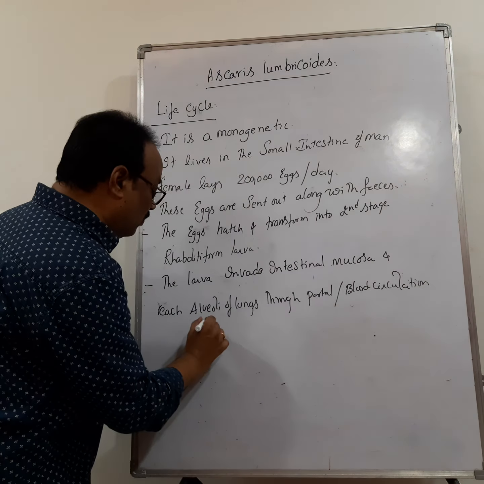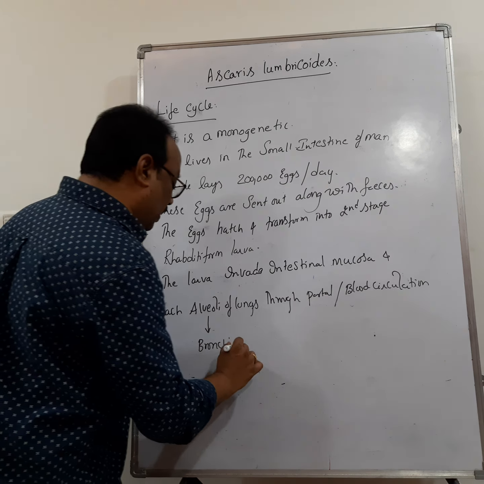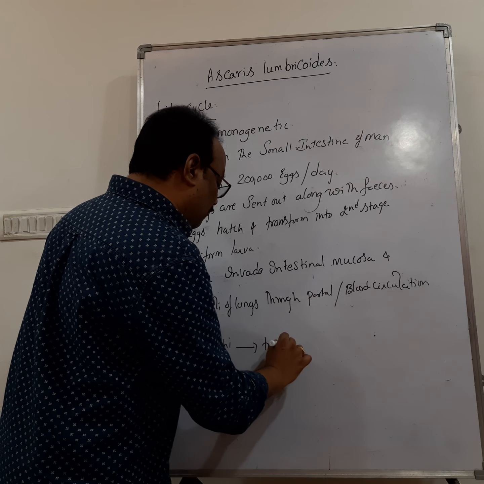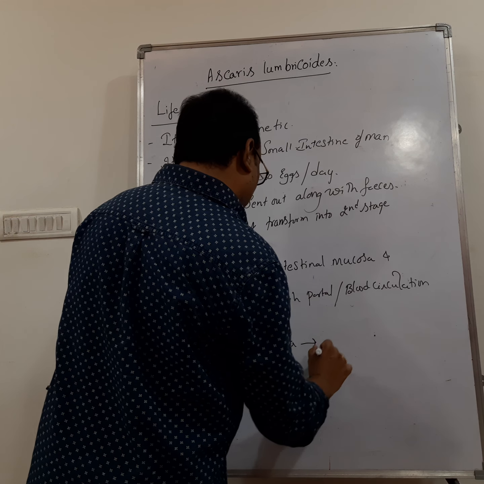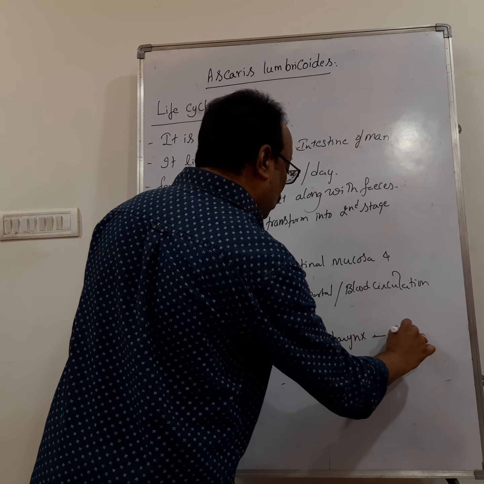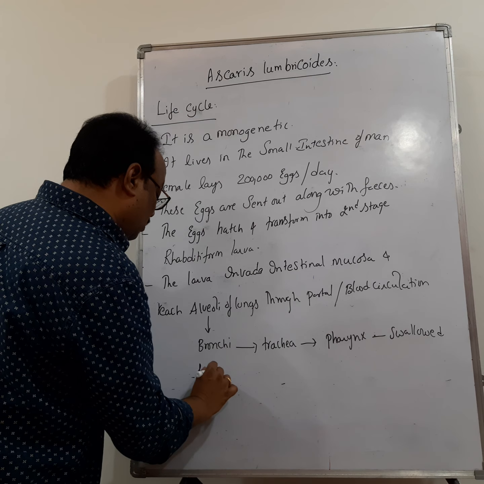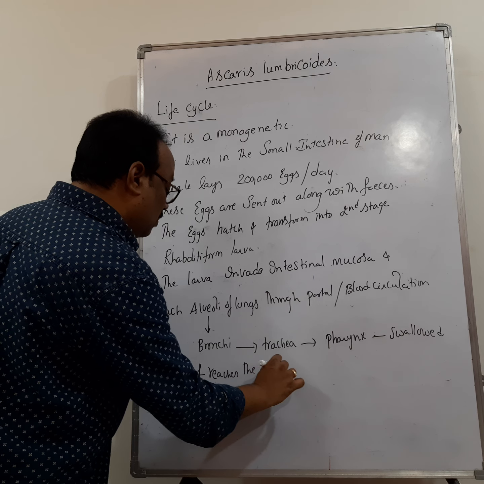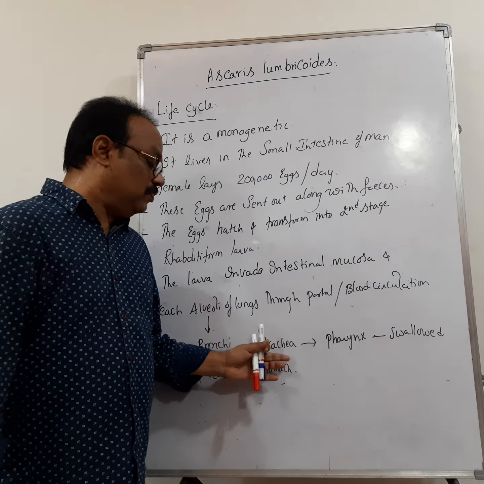Okay, from the alveoli of lungs it reaches the bronchial tree. From the bronchi it reaches the trachea. From the trachea again it reaches the pharynx. In the pharynx, it is swallowed and reaches the stomach. Further development takes place in the stomach.